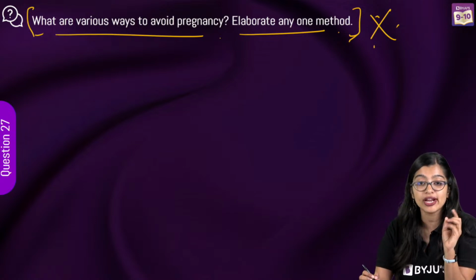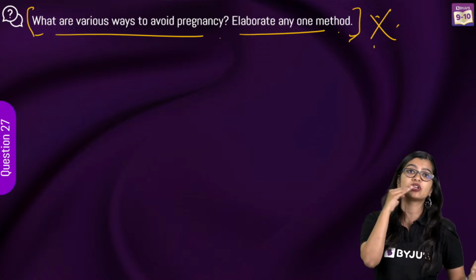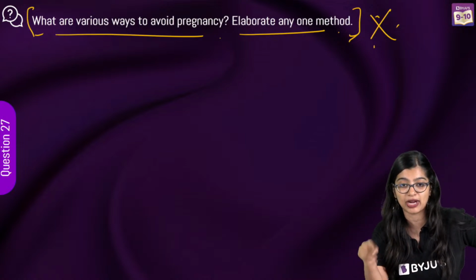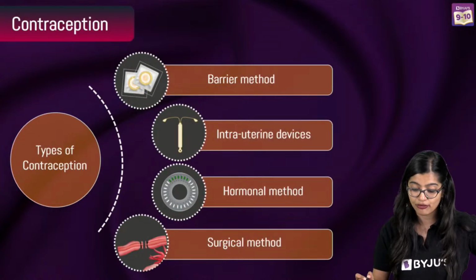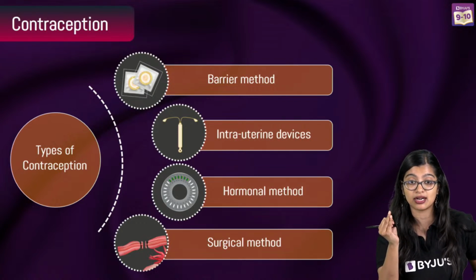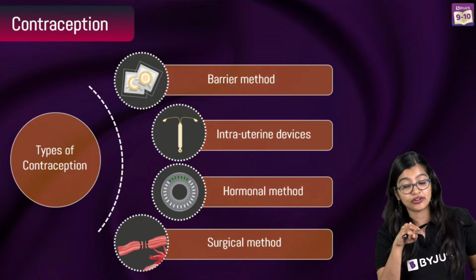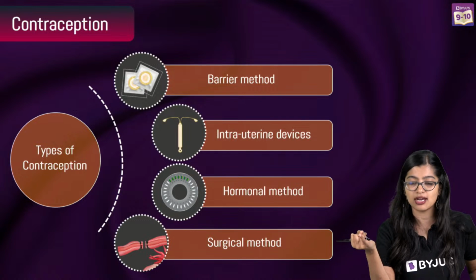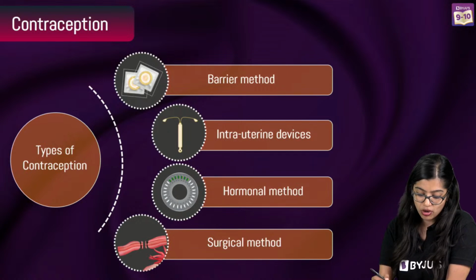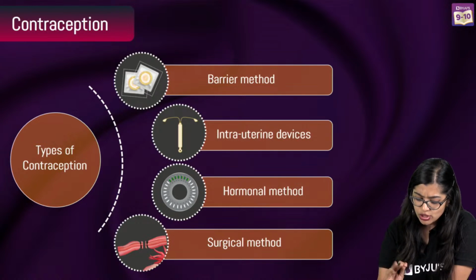Contraception is a way to avoid pregnancy. So first start by defining that. Contraception is a way in which individuals can avoid unwanted pregnancy. So what are the various methods? Oral pills, barrier method. Contraception in itself will not be a method, so you shouldn't write contraception. The contraceptive methods are the hormonal methods, also known as chemical methods or oral pills, the surgical method, and the barrier method. Intrauterine devices, IUDs, are there, right? Surgical also. So these are the four.